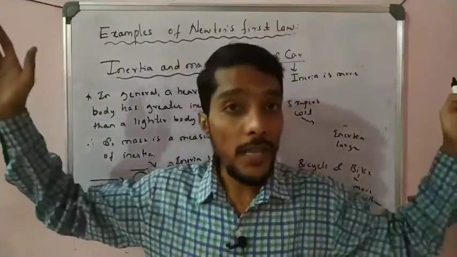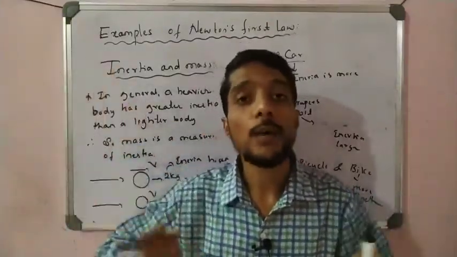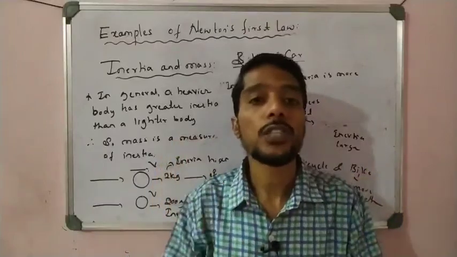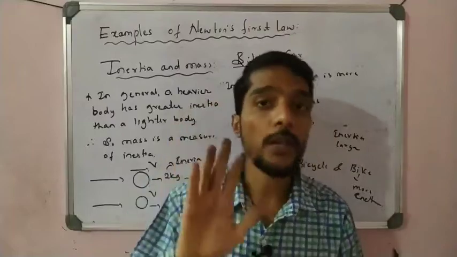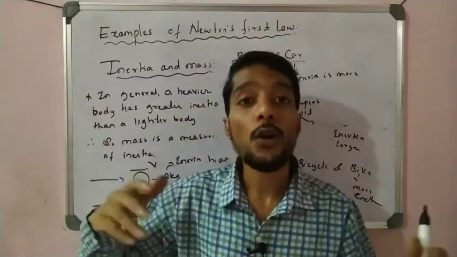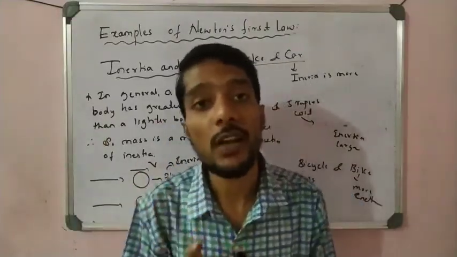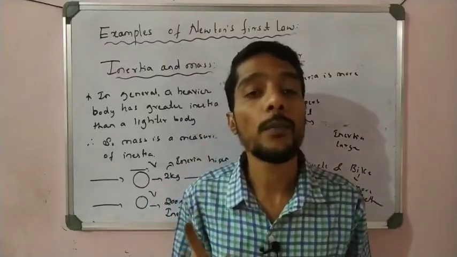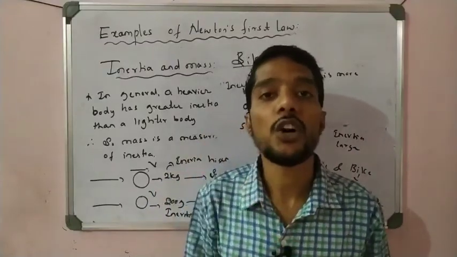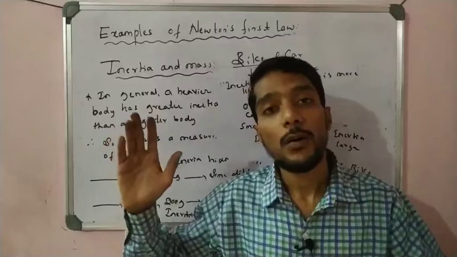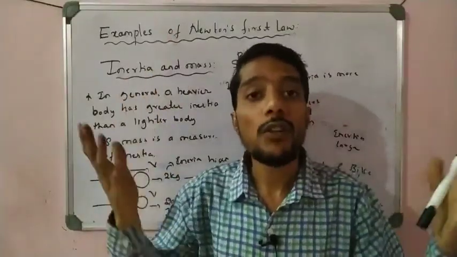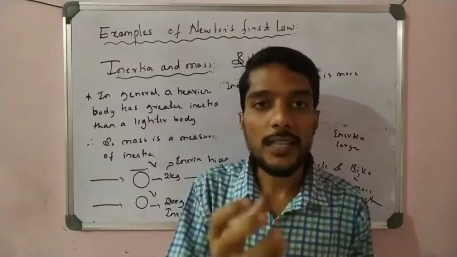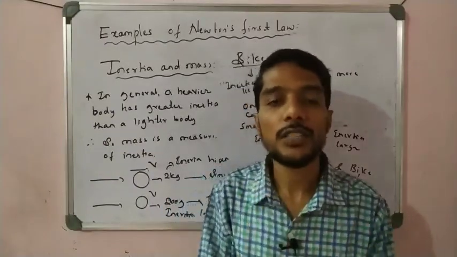Because the body is heavy and very large, there is more inertia, so more force is required. To push a cycle, we require only a single person. The lorry or the truck has heavy mass, heavy inertia, so heavy force is required. The cycle has less mass, less inertia, and less force is required, students.